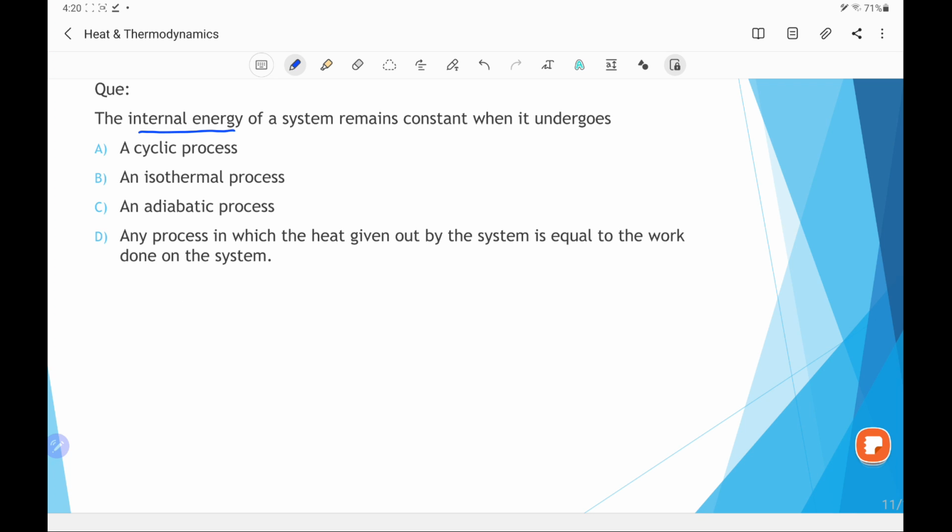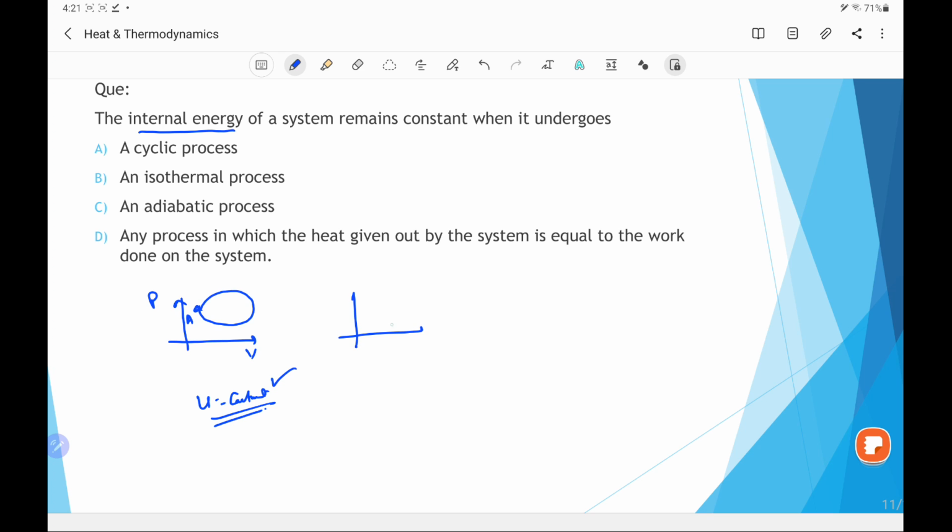We know that in the indicator diagram, which is a PV diagram, if a process is cyclic, that means it takes a complete turn. That means it starts from A and ends at A, then we will say it is a cyclic process. So in a cyclic process, because the initial and the final point are the same, we can say its internal energy is the same. So we can say here for this process as a whole, the internal energy is a constant.